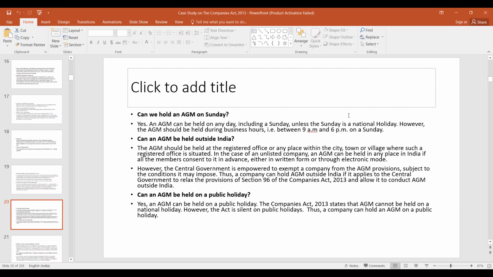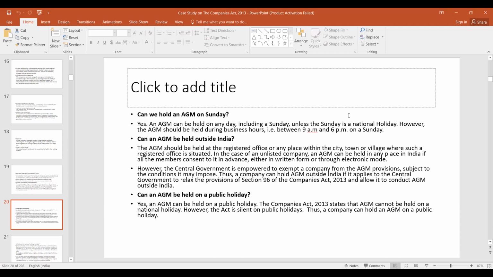In the case of an unlisted company, an AGM can be held in any place in India if all the members consent to it in advance, either in written form or through electronic means. However, the central government is empowered to exempt a company from the AGM provisions, subject to the conditions it may impose. Thus, a company can hold an AGM outside India if it applies to the central government to relax the provisions of section 96 of the Companies Act and allow it to conduct the AGM outside India. Otherwise, an AGM cannot be held outside India.